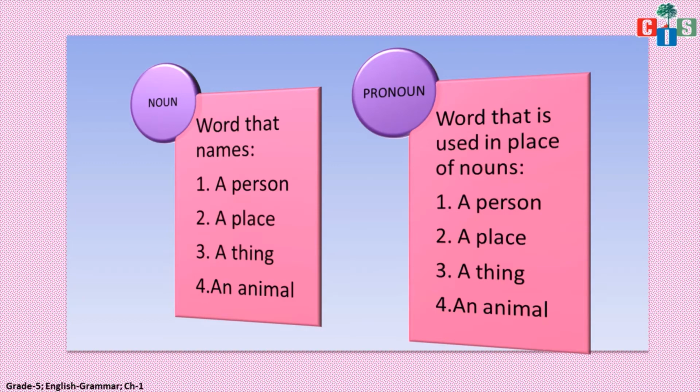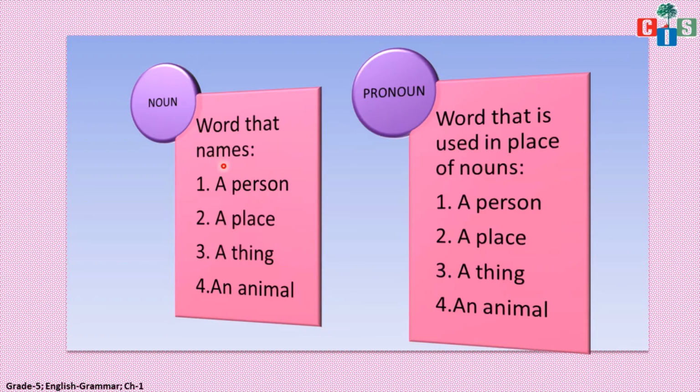Yes scholars, now see what are nouns. Okay, a word that names a person, a place, a thing or an animal can be called a noun, right? Nouns are of different kinds, common noun, neuter noun, proper noun, many kinds are there, that is okay, but basically what is the function of the word which is a noun?